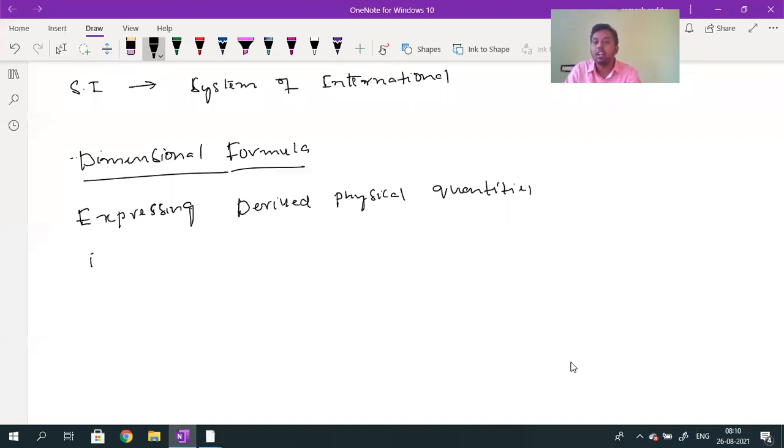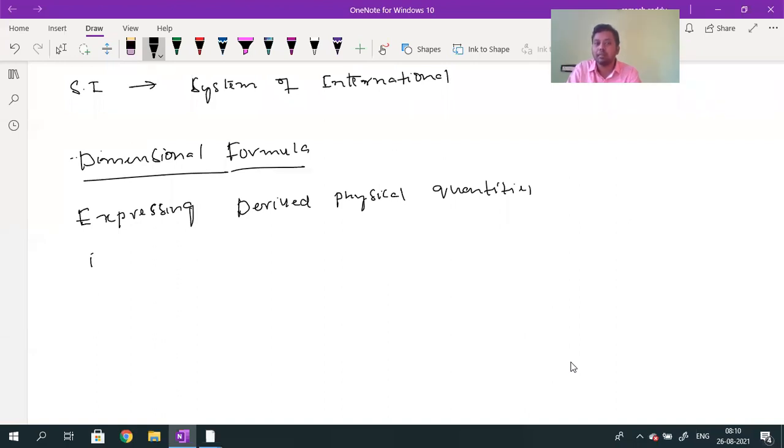The seventh one is luminous intensity. What is the definition of intensity? We will come to know. What does temperature mean? What does electric current mean? All definitions we will come to know. Just remember that there are seven fundamental physical quantities in the SI system. But we need to write the dimensional formula for every physical quantity in every chapter.